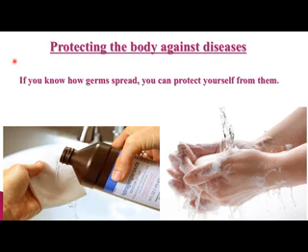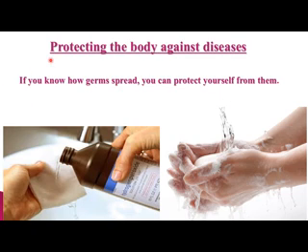As a result they produce some waste substances in our cells that are called toxins. When the number of these microorganisms increases in our body, the amount of toxin also increases, so they cause different types of infection and diseases in our body. So it is very important to protect your body against different types of diseases. For that you must know how the germs spread and how you can protect yourself from them.